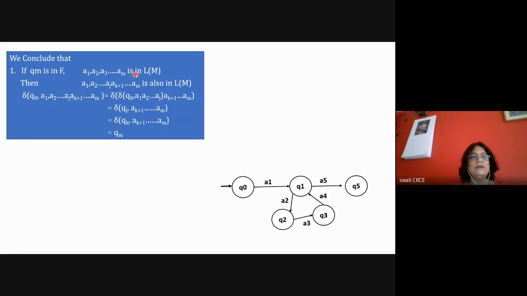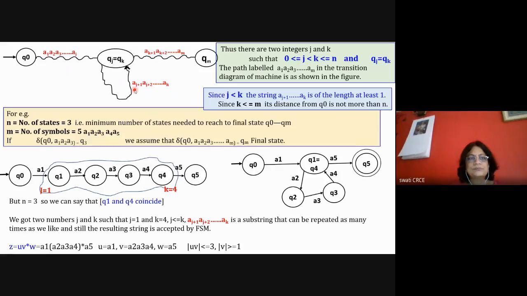If your QM is a final state, and you have a string A1 to AM accepted by the machine, then you can say that A1 to AJ and AK plus 1 to AM is also in LM. Just refer to the previous diagram. Here, this is the left hand side part, A1 to AJ, and then AK plus 1 to AM.